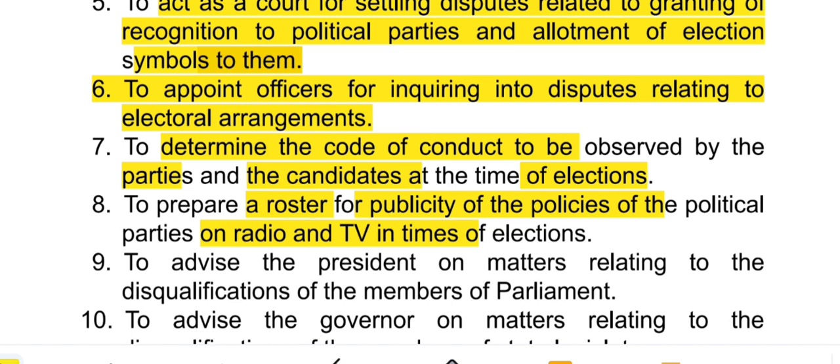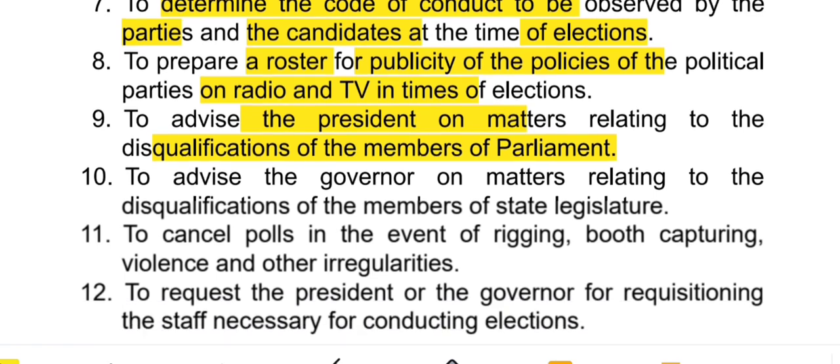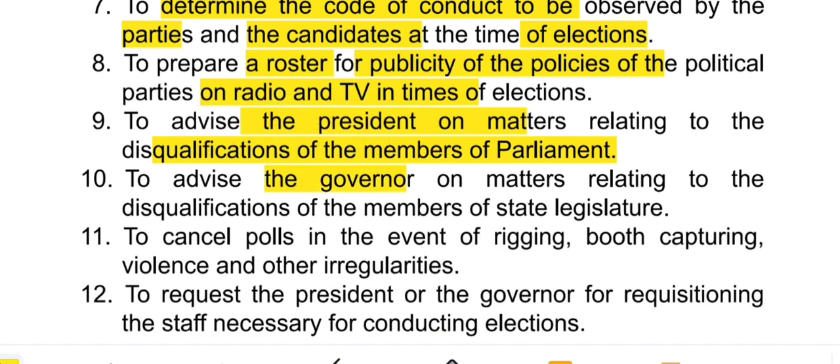Next, it will advise the President on matters relating to the disqualification of members of Parliament. Same, it will advise the Governor on matters relating to the disqualification of members of the state legislature. Next, it can cancel the polls in the event of rigging, booth capturing, violence and other irregularities.